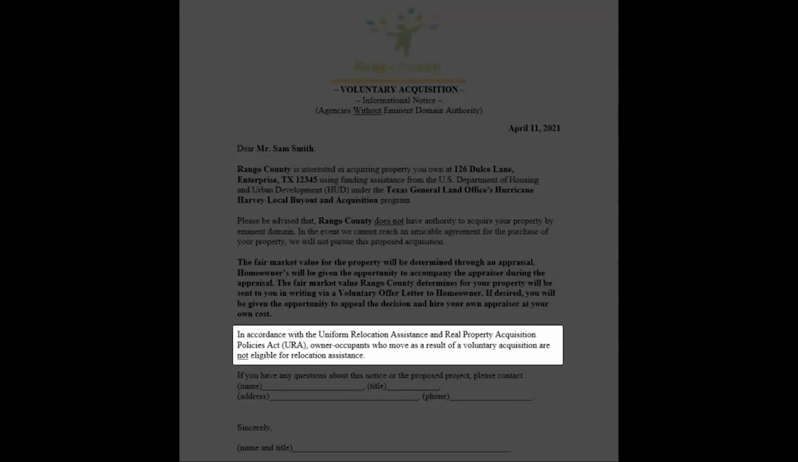owners that vacate their property voluntarily are not eligible for relocation assistance under the URA. Note: under the Voluntary Buyout or Acquisition Program, voluntary homeowners may still be eligible for relocation incentives if the program offers them, not to be confused with relocation assistance under the URA.